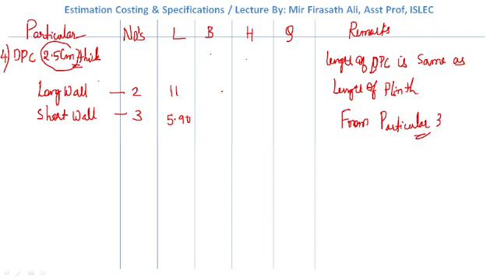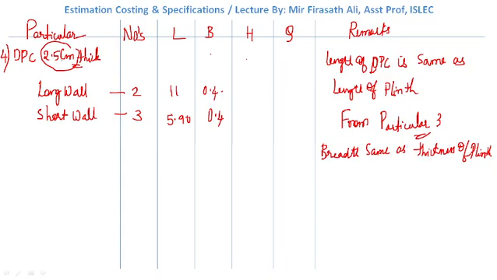What is the breadth? Breadth is the same as the thickness of plinth. As we know, plinth is 0.4 meters wide.